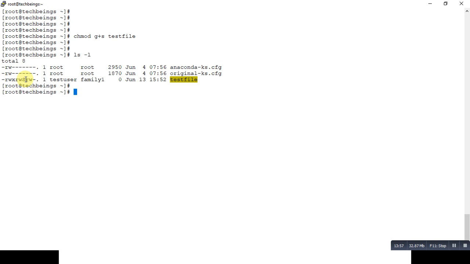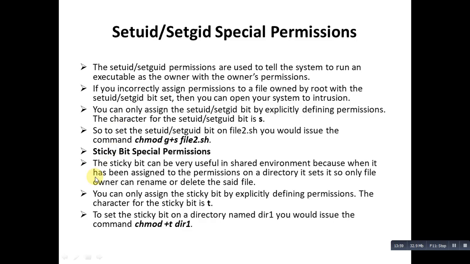So the next is sticky bit. What is sticky bit? It can be very useful in a shared environment, because when it has been assigned to the permissions on a directory, only the file owner can rename or delete the file. So with that you can understand, if there is a sticky bit present on a file, only the file owner can rename it, delete it or modify it. No other user that is using the file can make any type of changes.